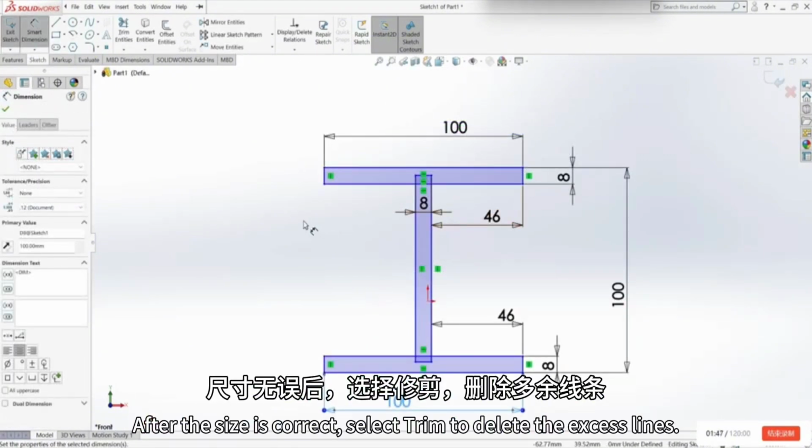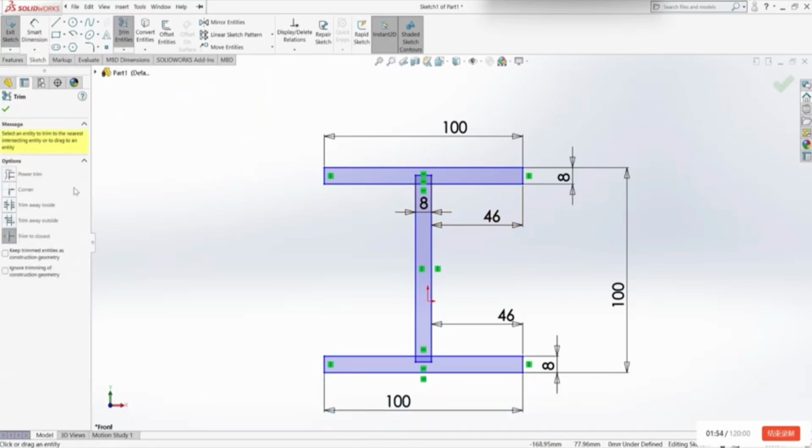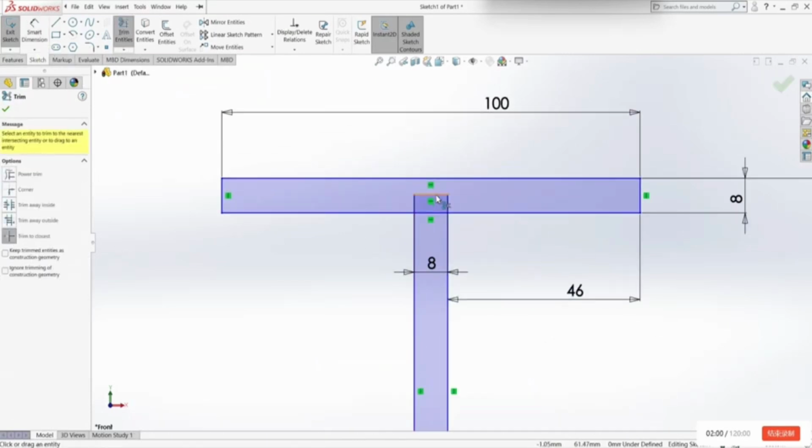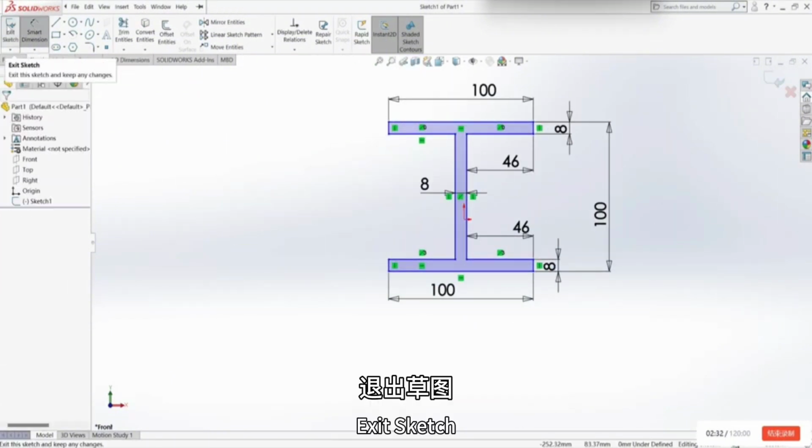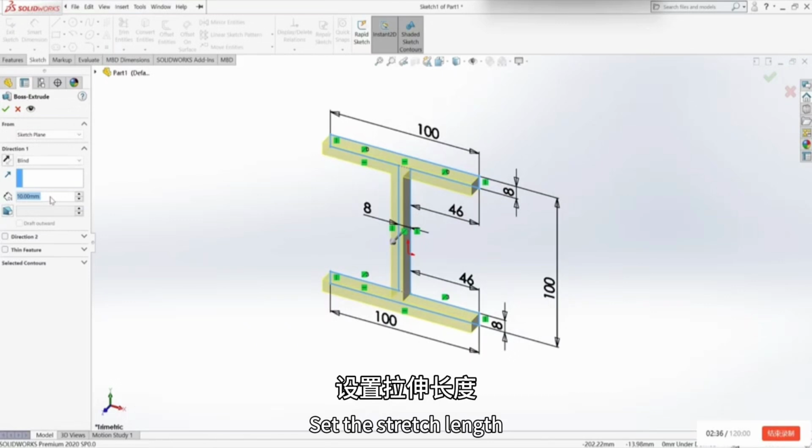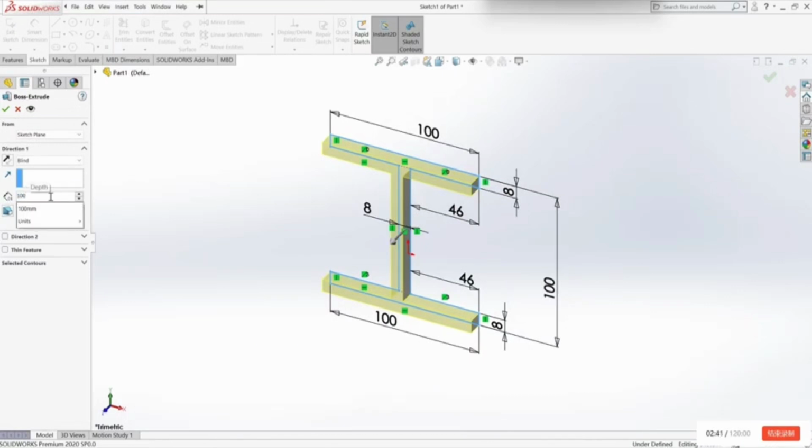After the size is correct, select Trim to delete the excess lines. Exit Sketch. Set the stretch length.